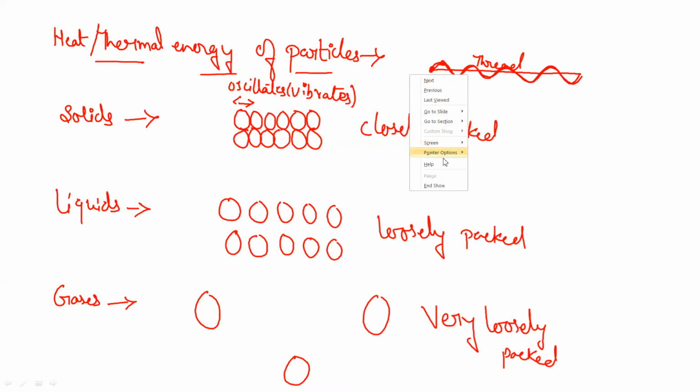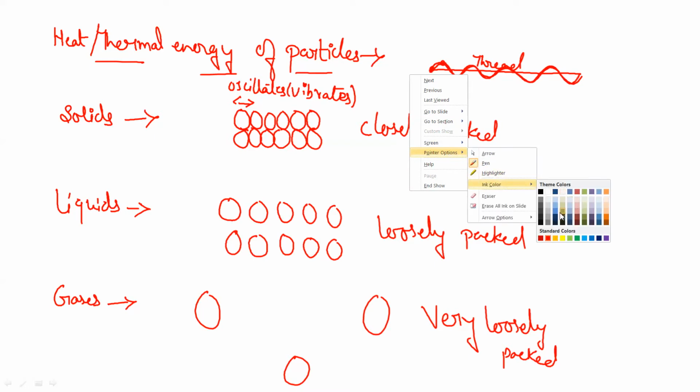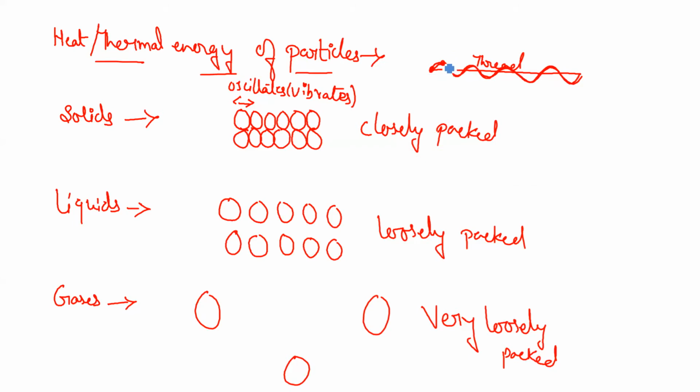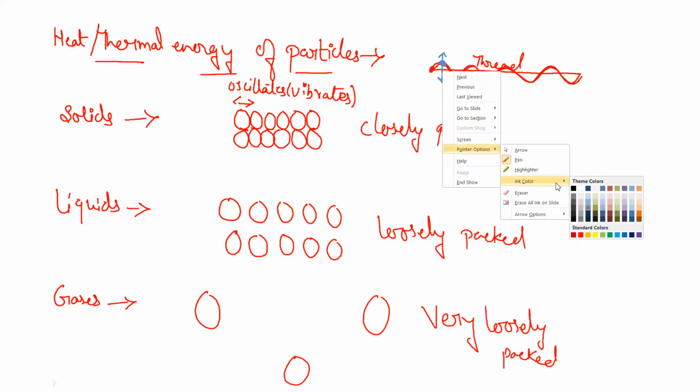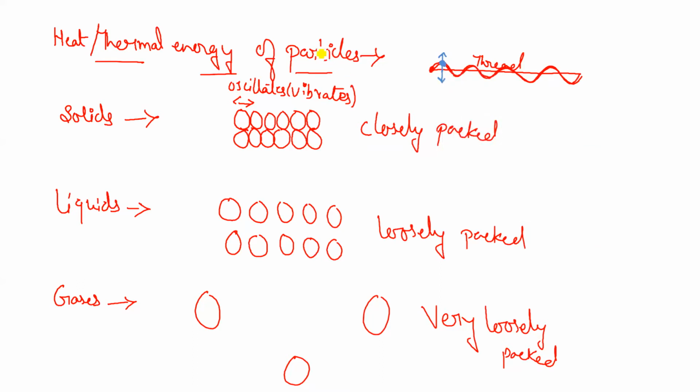let me change the color of my pen. If I am considering a particle here, then this particle will move one time up and one time down, but its mean position is this yellow colored position.